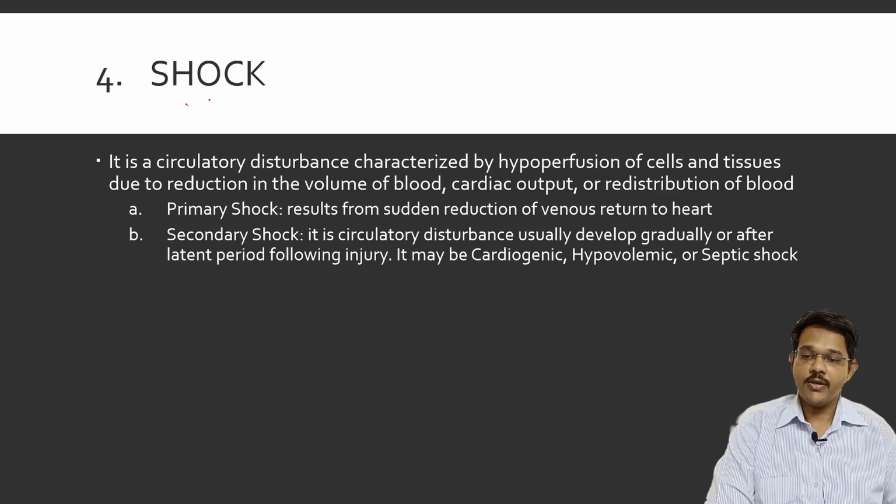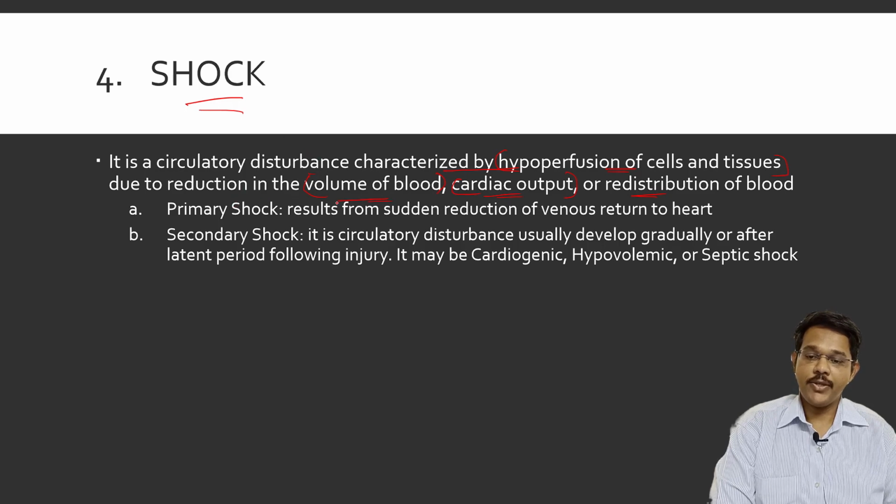Next immediate cause is shock. Shock is a circulatory disturbance characterized by hypoperfusion of cells and tissues due to reduction in the volume of blood, cardiac output, or restriction of blood. So mainly in shock, there is hypoperfusion of cells and tissues. In any cells, like brain cells, muscle cells or skin cells, there is decreased perfusion because there is decreased volume of blood, or the heart is not functioning properly and not providing blood properly, or there is a restriction of blood, which may lead to shock.